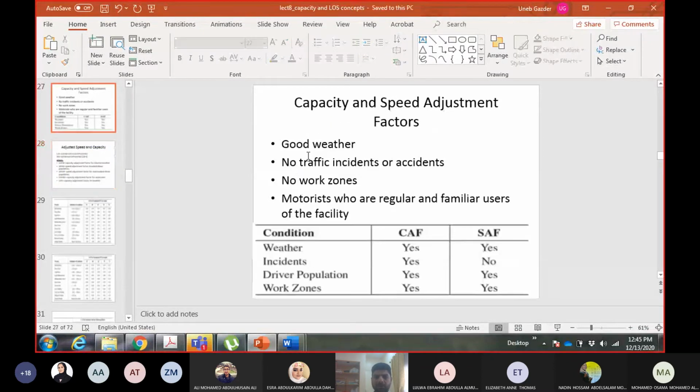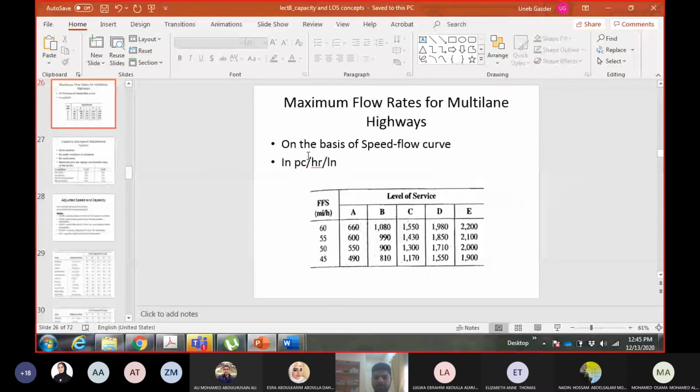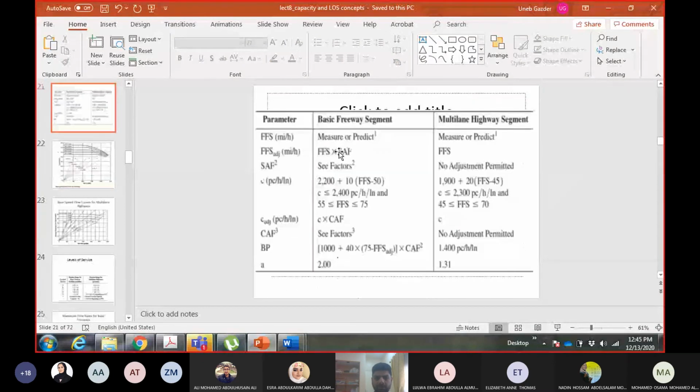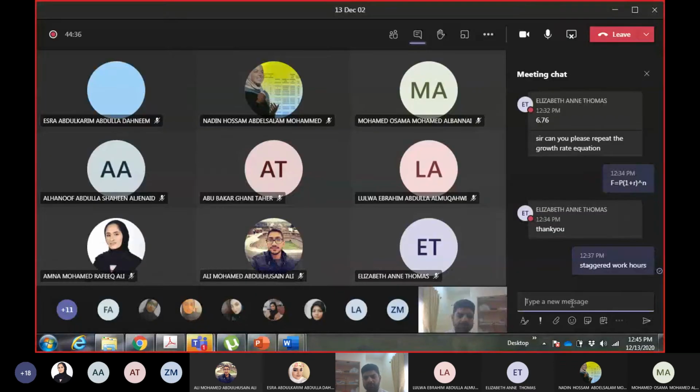Okay, I come here and see: adjusted free flow speed is FFS multiplied by SAF, the speed adjustment factor. So FFS is 52.8 and SAF is 0.96. So 52.8 multiplied by 0.96. How much do you get?